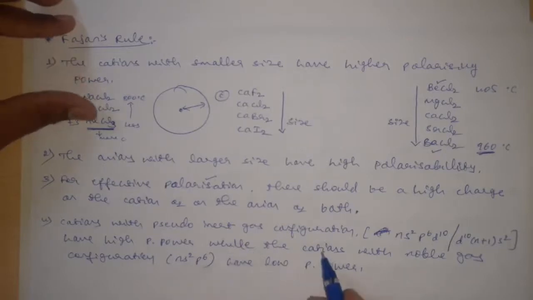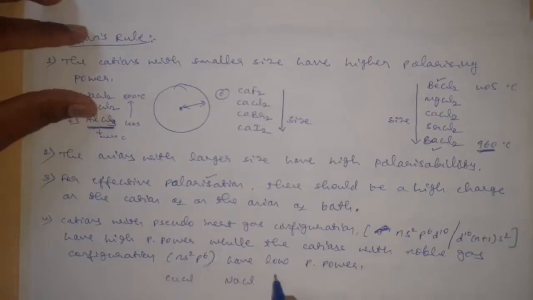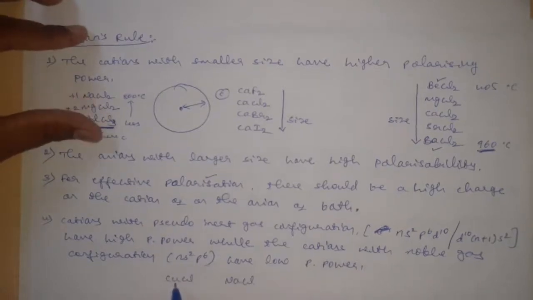For these two I will take the example of chloride. The outermost electronic configuration for copper plus 1 I am writing here as 3d10.